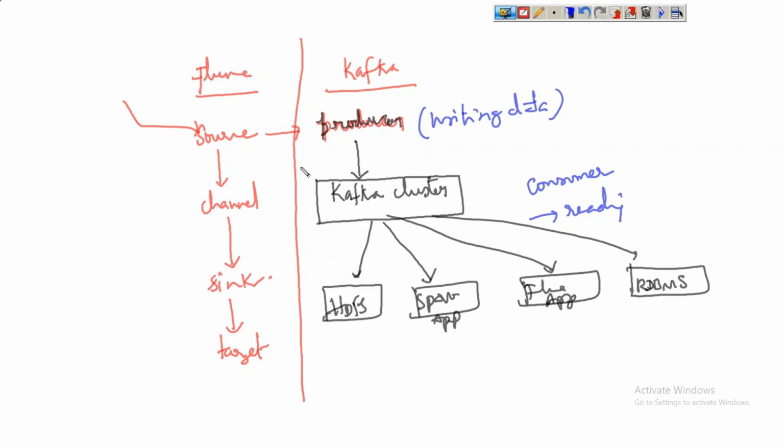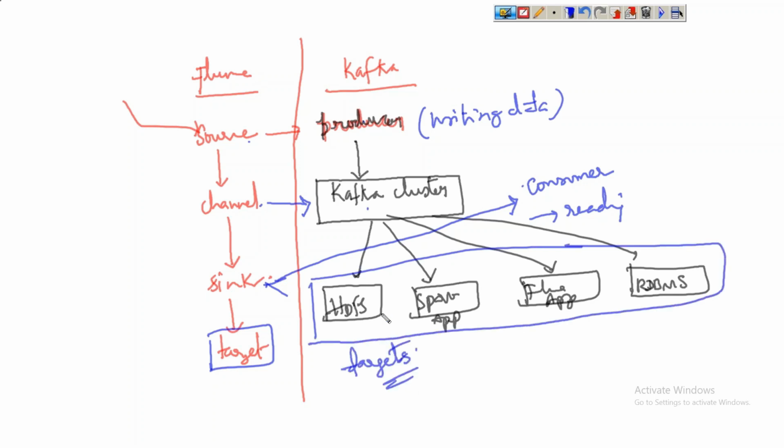That's very simple. We can compare here: corresponding to the Flume channel, here we have a cluster, and instead of sink we have consumer. Source, producer; channel, Kafka cluster; sink, consumer. And finally the sink is going to write to the end target, the same thing. These are all the targets. In the place of channel, we have a Kafka cluster. Is it clear? Any doubts? Just a very basic comparison between Flume and Kafka.